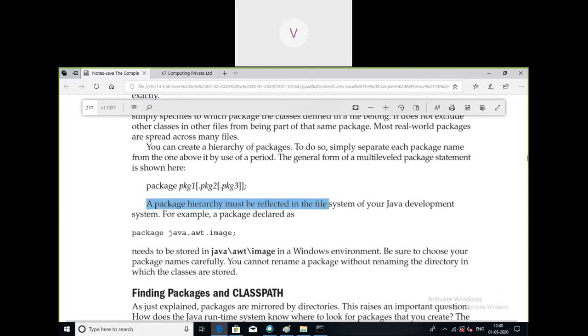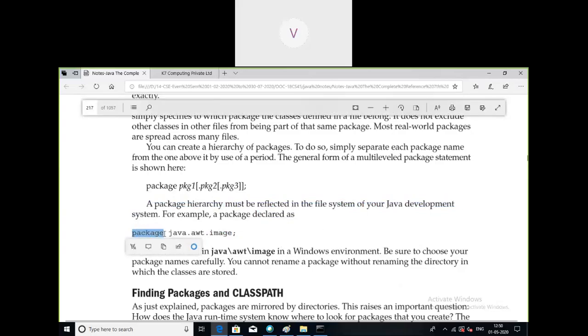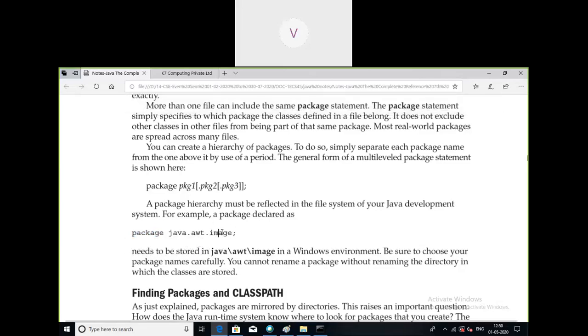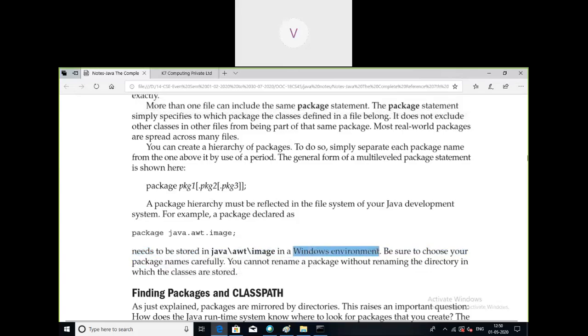A package hierarchy must be reflected in the file system of a Java development system. Say for example, when you have written java.awt.image, that means we are creating a package. So what is that package? With the help of the package statement, we are trying to create a package called java.awt.image. That means image is a package which is present in the abstract window toolkit package, which is present in turn in the package called Java. So that needs to be stored like this. How will it be stored? Java slash awt slash image. Like how we store normal folders. Same way they will be stored in the Windows environment.